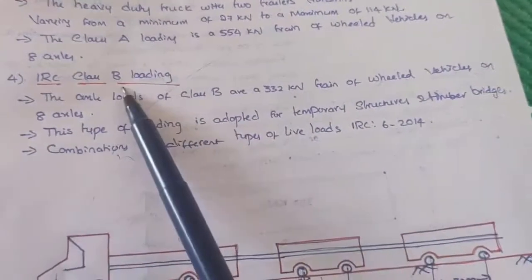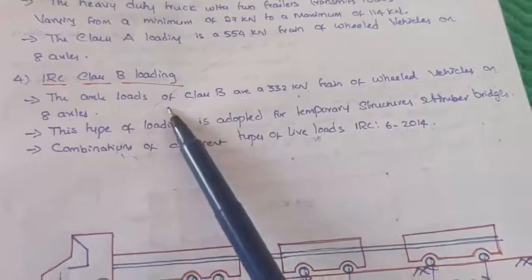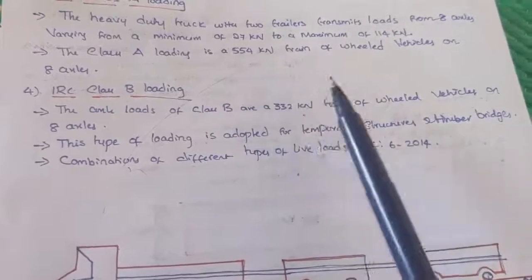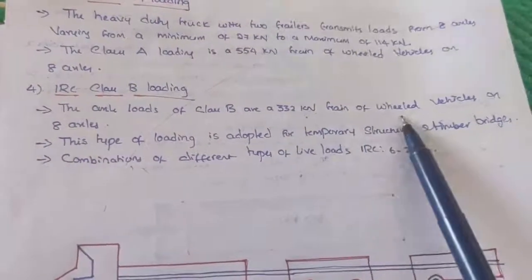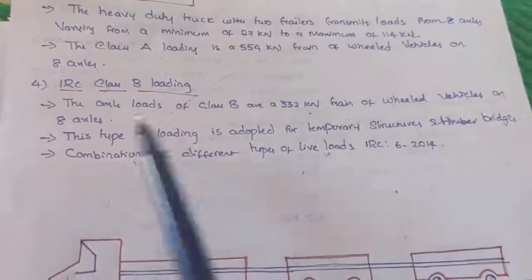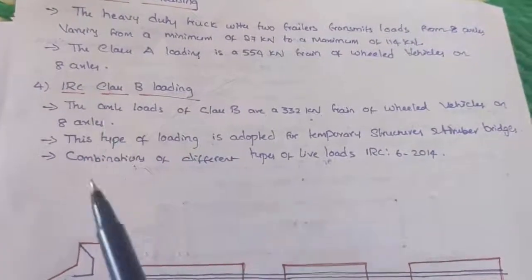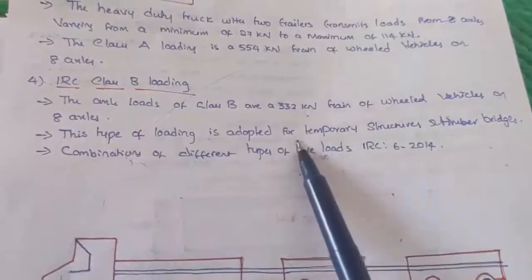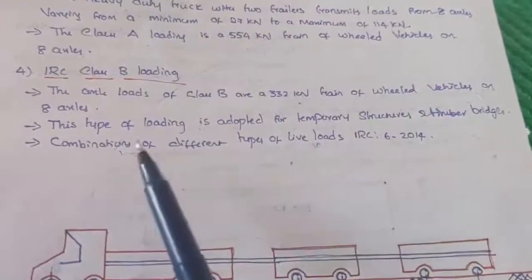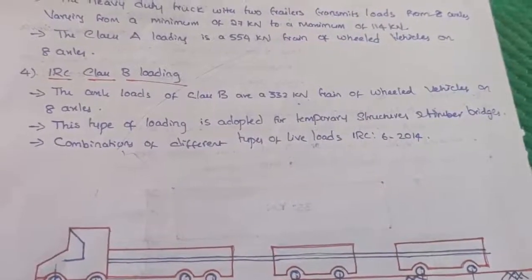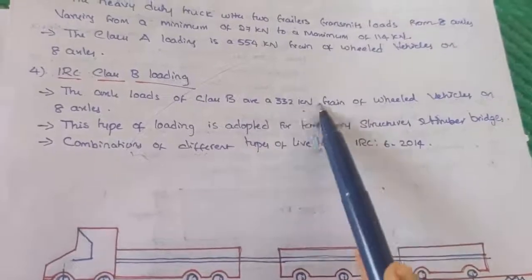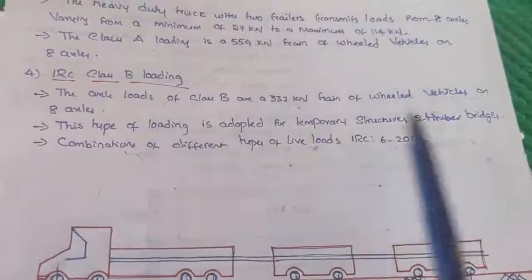So next one is the IRC class B loading. Here 554 is the maximum capacity for class A, and here 332 kilonewton is the maximum capacity of the class B loading. Here also it is mentioned with wheeled vehicles on 8 axles only, both are 8 axles. This type of loading is adopted for temporary structures and timber bridges. It will be made with wood, and these are small bridges. It will cause a slow loading, not more than 330 kilonewton. So that type of loading you can prefer here.